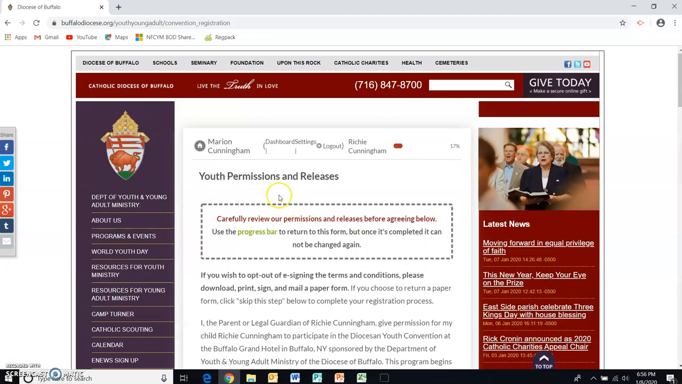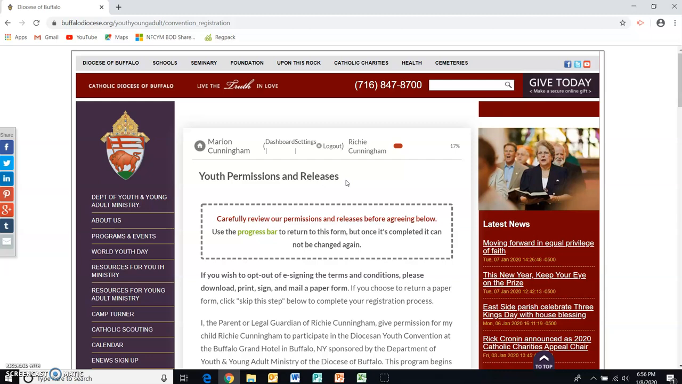Now here is where online registration is exciting. The youth permissions and releases. This is where parents can e-sign to allow the permission for their youth to attend. No more chasing hard copy paper permission forms.